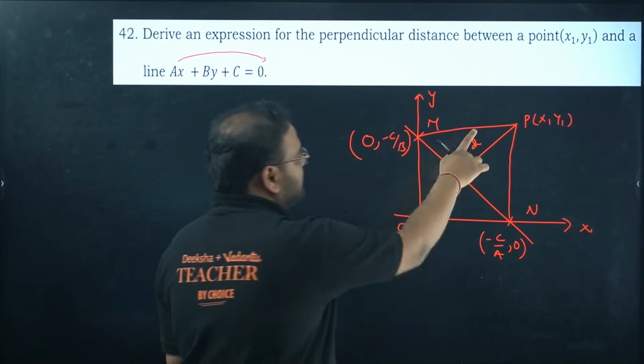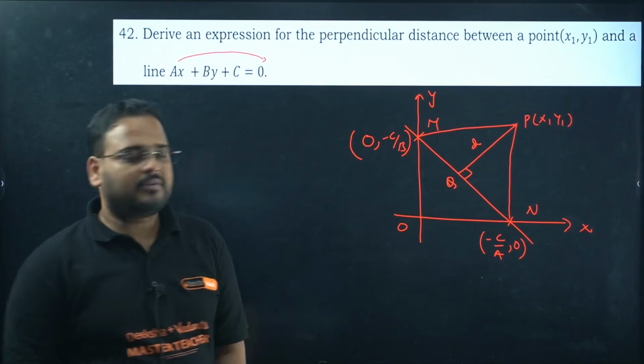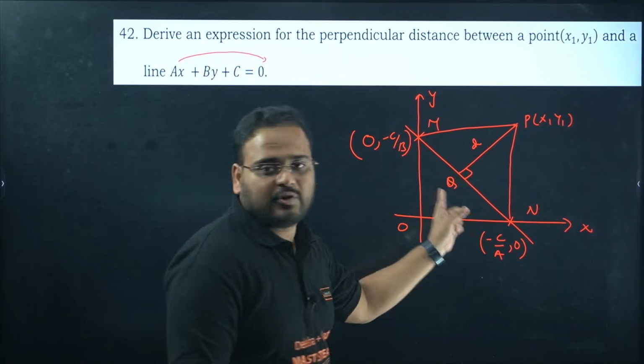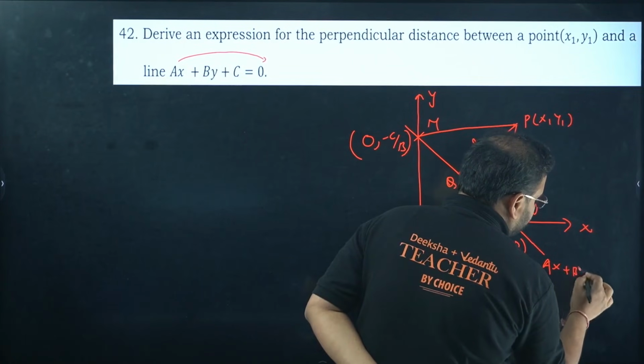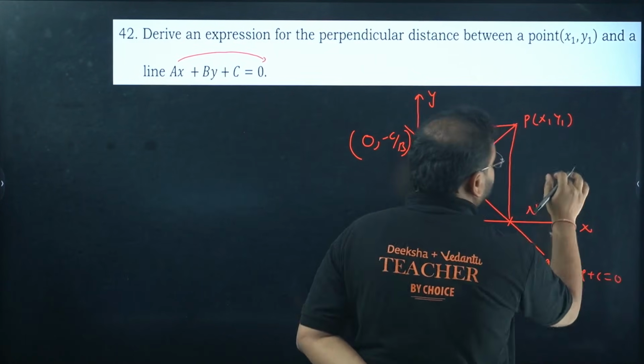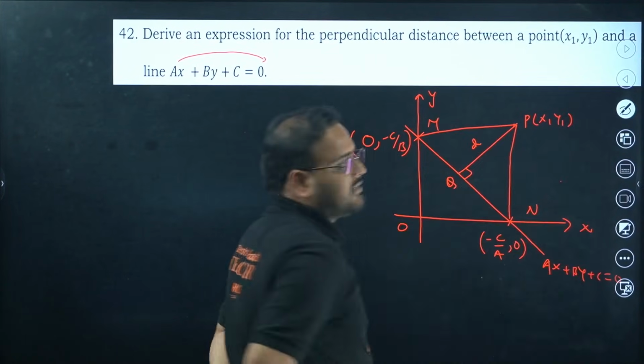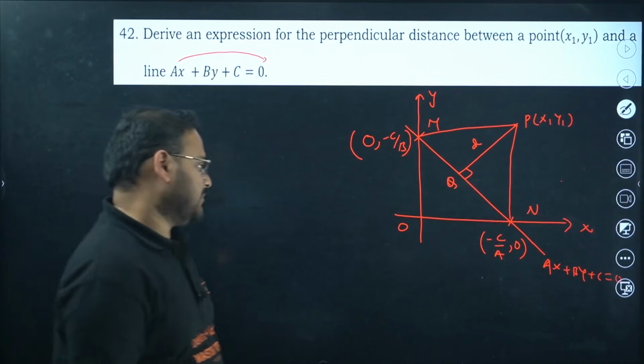The figure is clear. The point is the one they have given, (x1, y1), and the line is this one. What is this line? This line is ax + by + c = 0. That's the line.